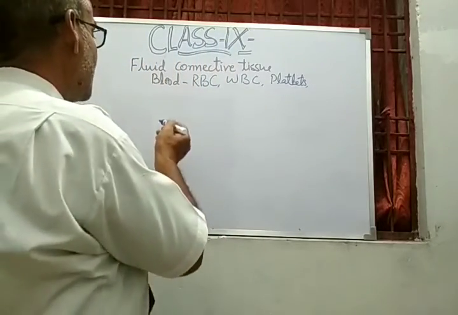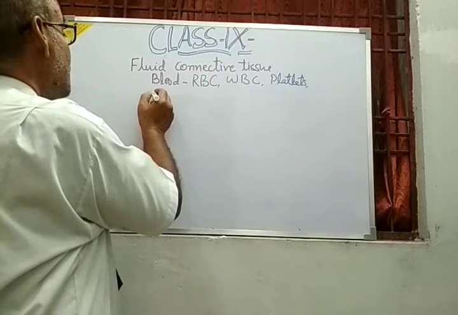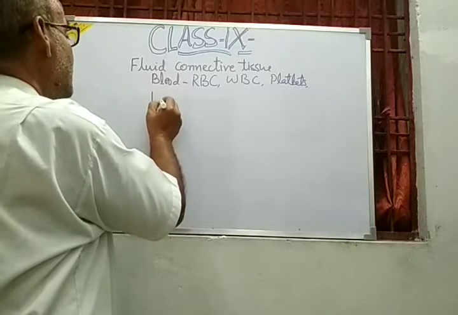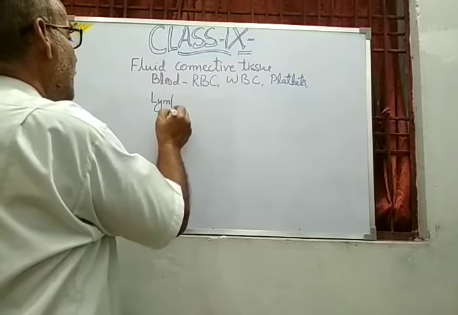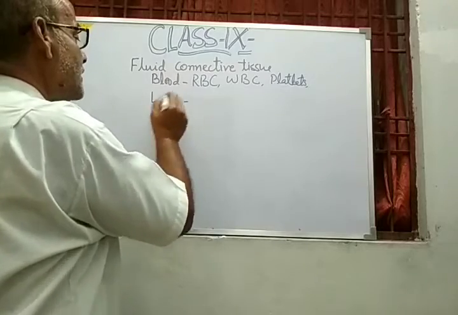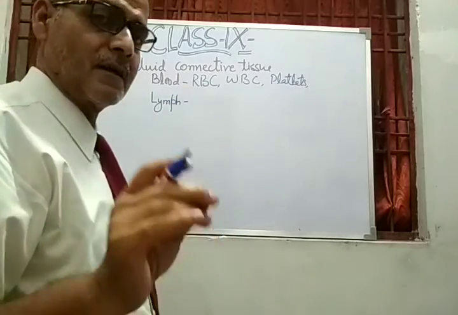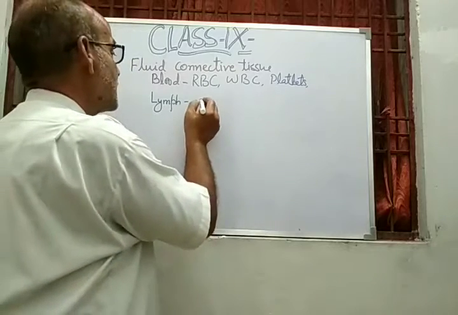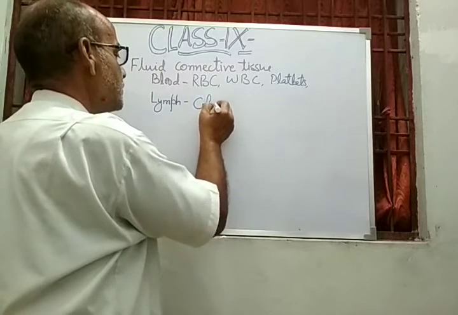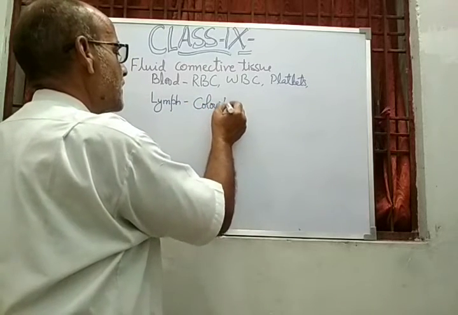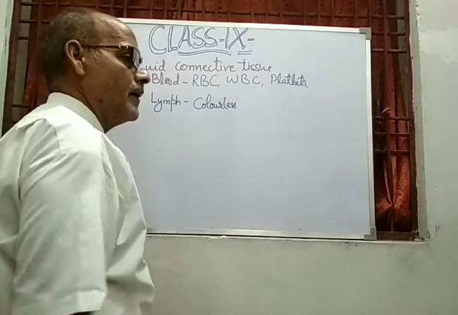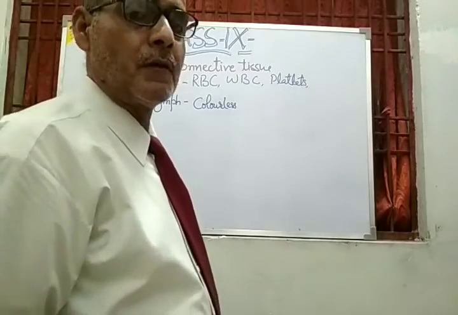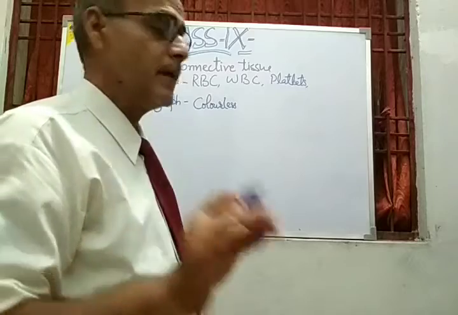My dear student, now let us discuss the next fluid, that is the lymph. Dear student, the lymph is a colorless substance, and it is made up of lymphocytes.